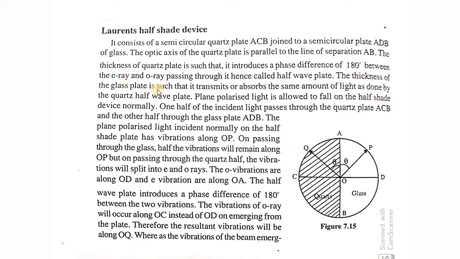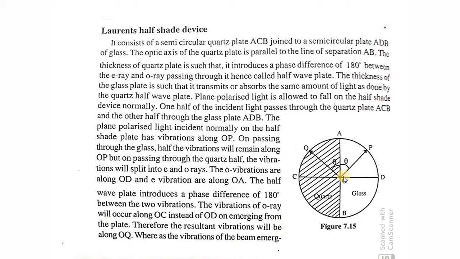The thickness of the glass plate is also adjusted such that it absorbs or transmits the same amount of light as the quartz does. Now plane polarized light is allowed to fall on this half shade plate. So what happens naturally? One half of the light passes through the quartz ACB and the other half passes through the glass plate ADB.